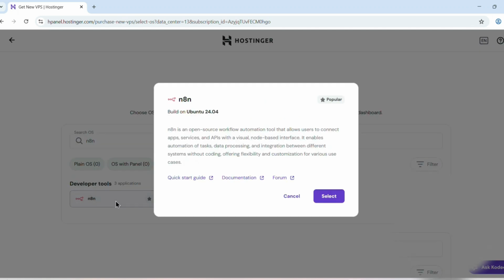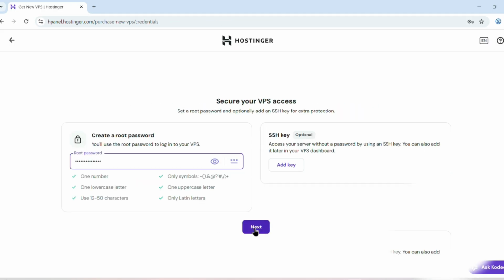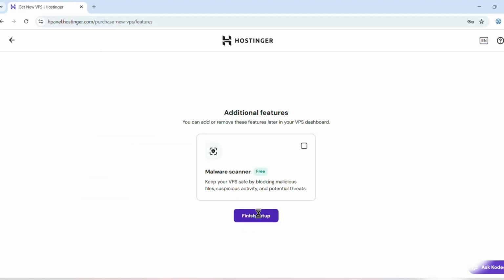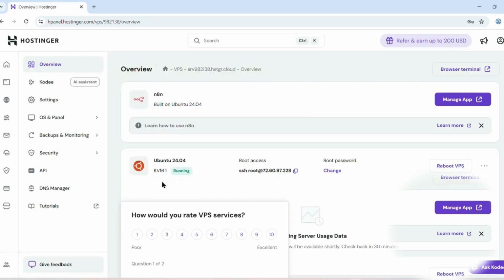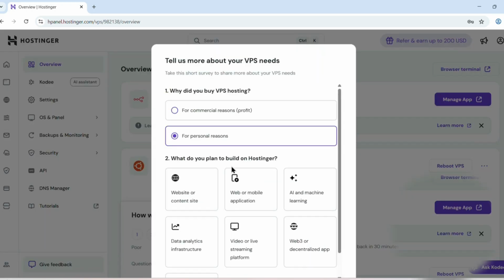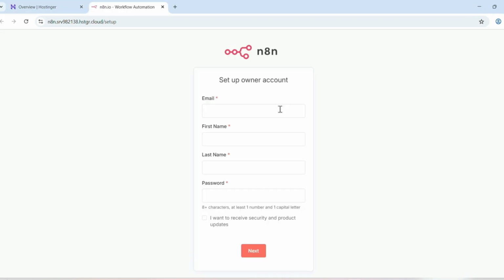Now you press N8N on this, and select the first option. Now select the root password. Please remember this. Unselect the malware scanner, and now your setup is about to get ready. It may take a little while and your server will be ready. See, your server is ready. Now click on manage app and fill in all the details. Now fill in the information here. This will create your N8N account on the N8N server.